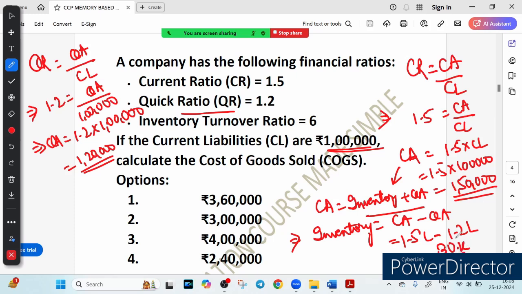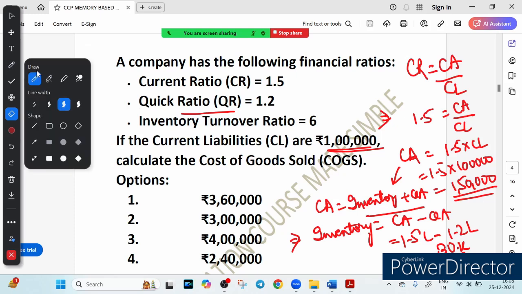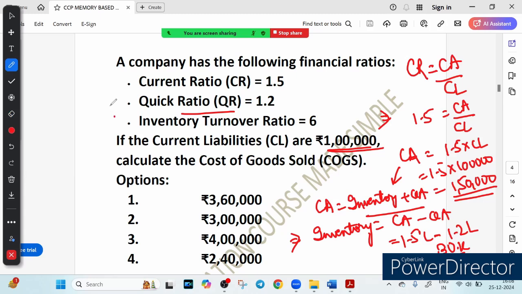Now we know the inventory. Okay, and one ratio is also given, inventory turnover ratio. Let me erase it. I think there is no space, so let me erase it and I will do the further calculation here. So what is inventory turnover ratio? Tell me, what is inventory turnover ratio? You know the formula? Let me remind you. I think you know the formula. Inventory turnover ratio, ITR, is equal to COGS upon inventory. This is a simple formula, right?